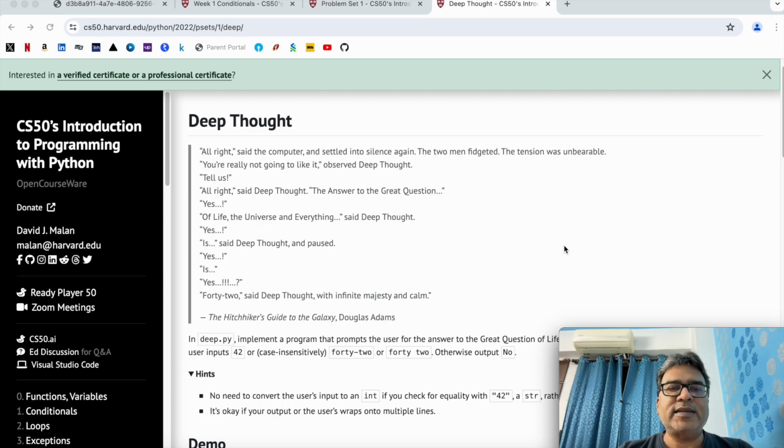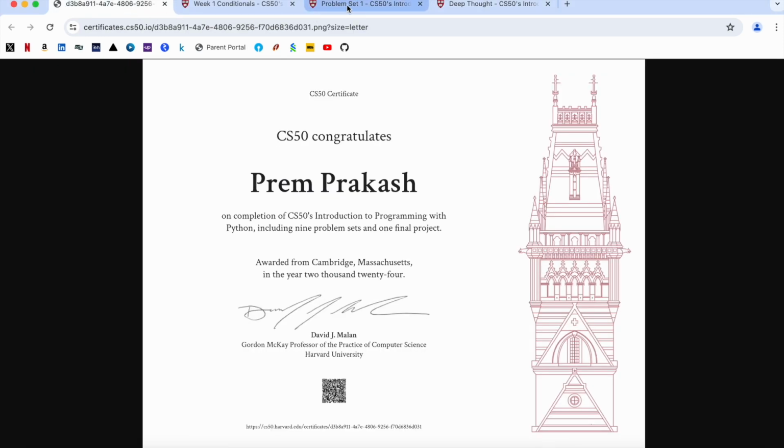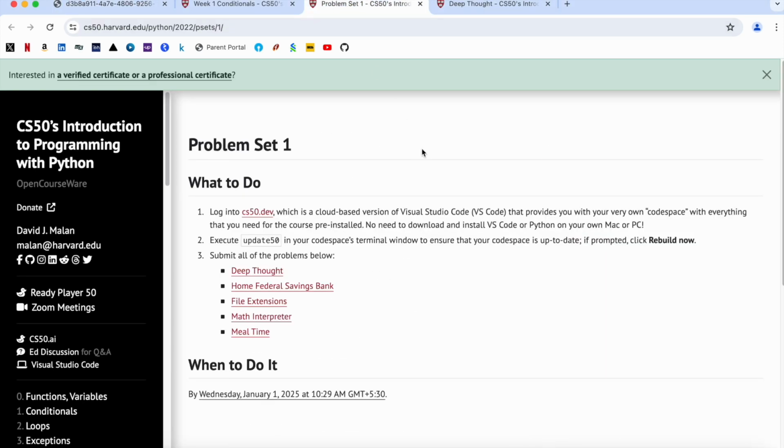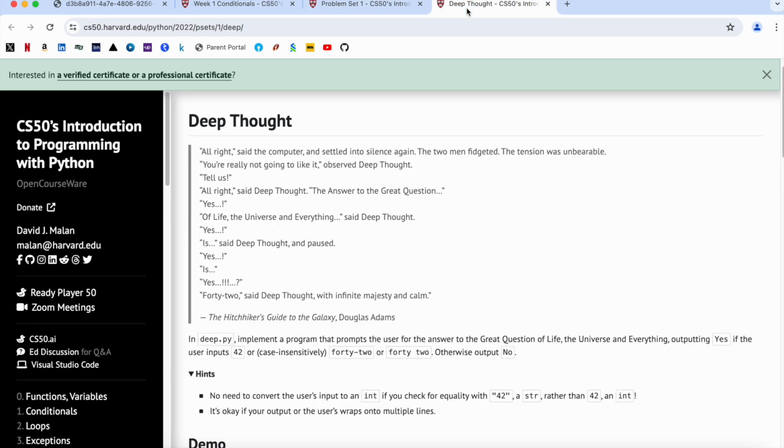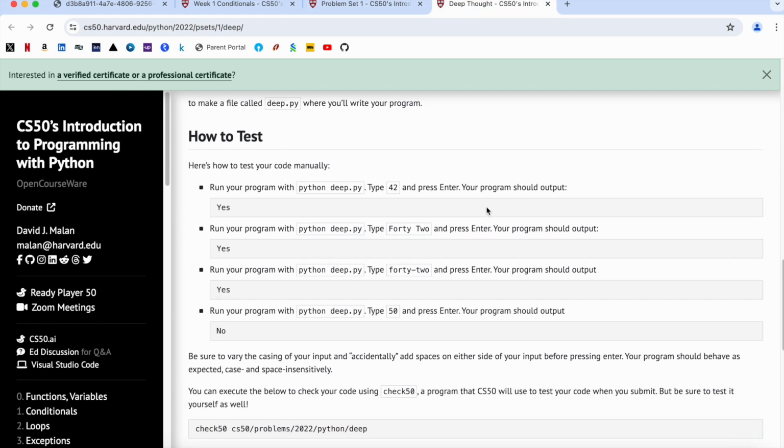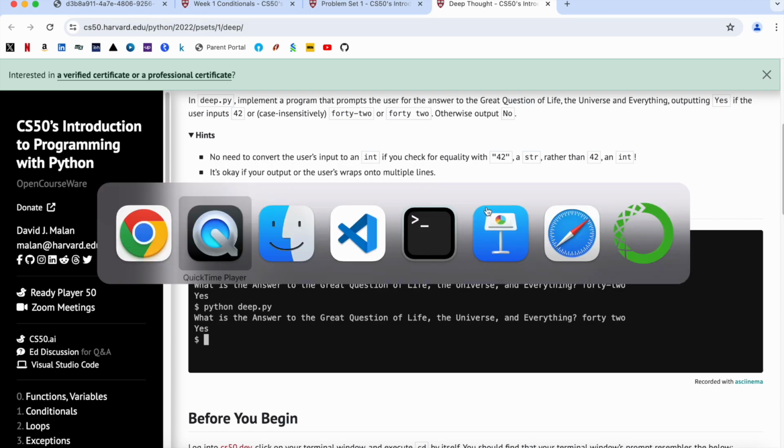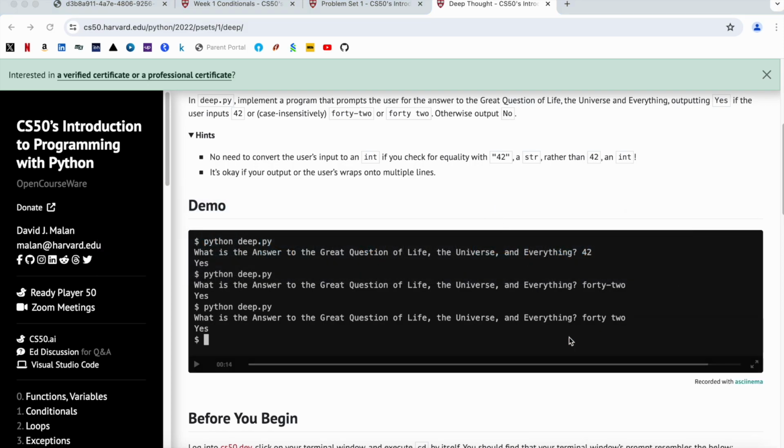A quick disclaimer before I start this video. This video is only for educational purposes and I do not encourage plagiarism. Second, I have already cleared this examination, as you can see over here. Therefore, I am not going to code it in the CS50 Codespaces. Instead, I am going to code in VS Code. But please be assured that I am going to check all the cases that have been given by CS50. With this disclaimer, let us jump into the problem solving part.